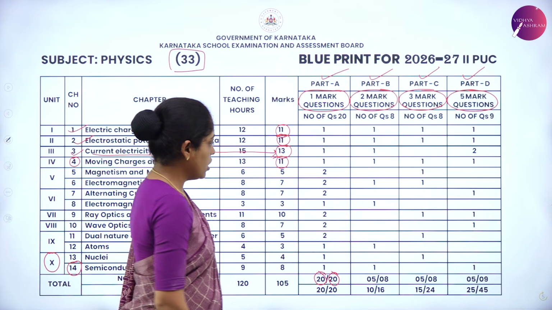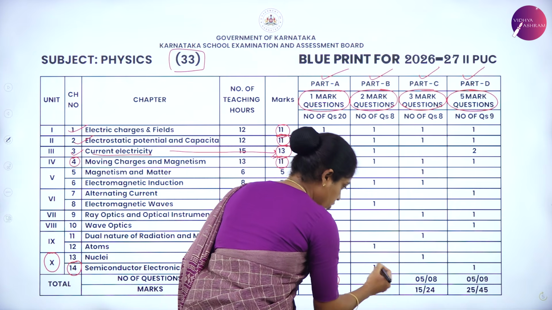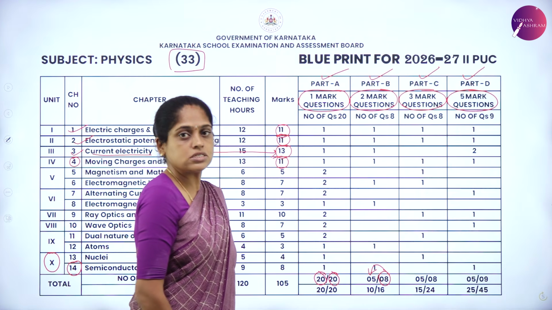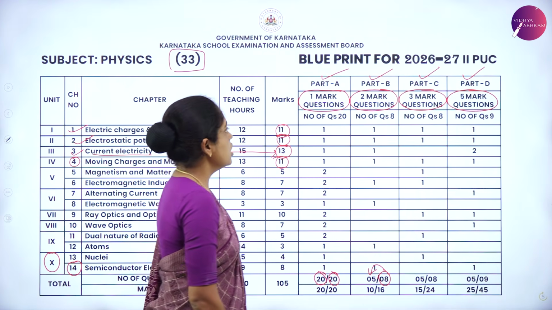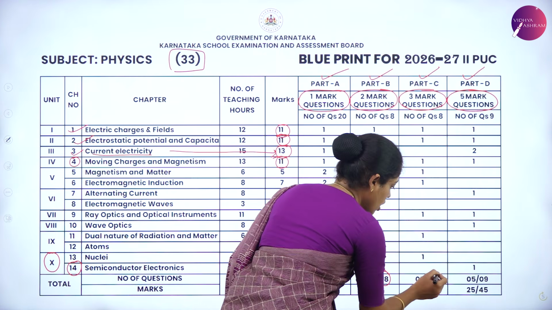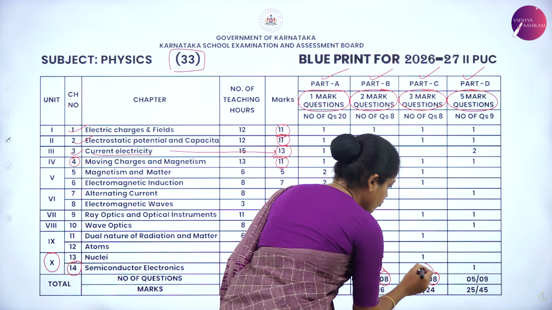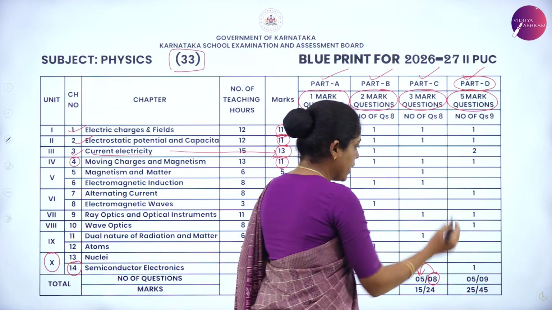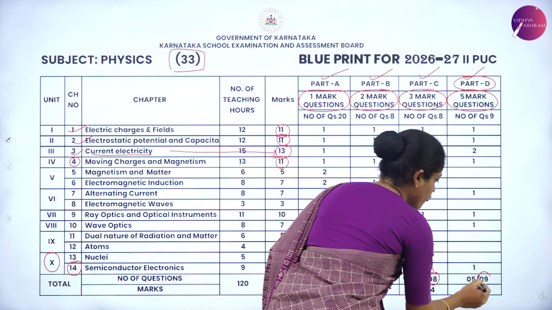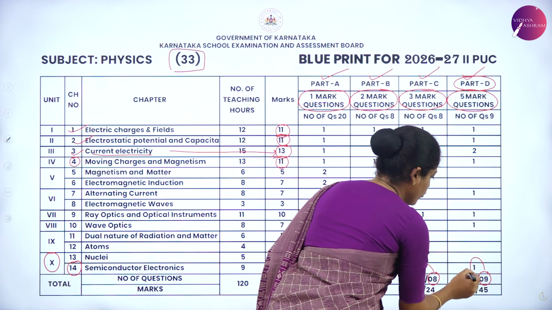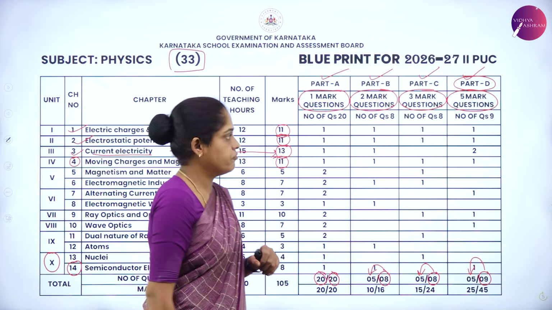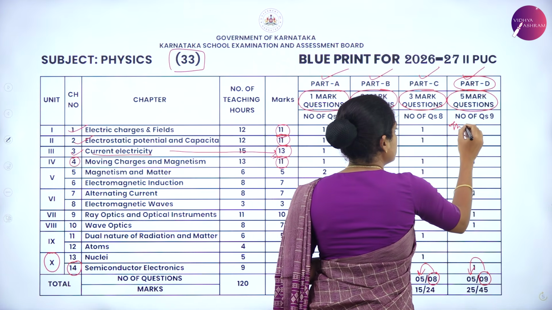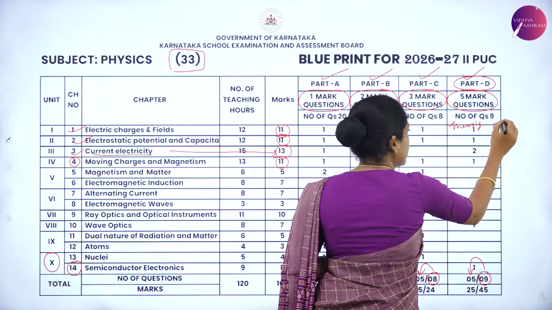In part B, you have 8 questions, out of which you have to attempt 5 questions, means there is an internal choice. Same way, in part C, 8 questions, out of which you have to attempt 5 questions. The last part is part D. Total number of questions are 9, out of which you have to attempt 5. So, in part D, you will have theory based questions and also numerical questions.